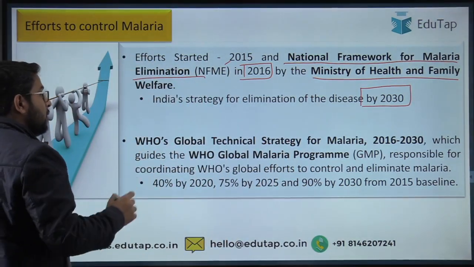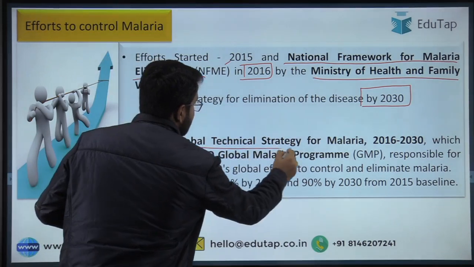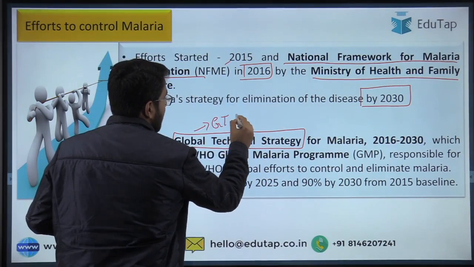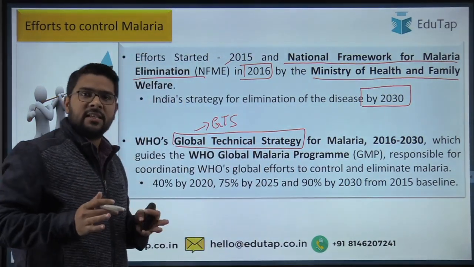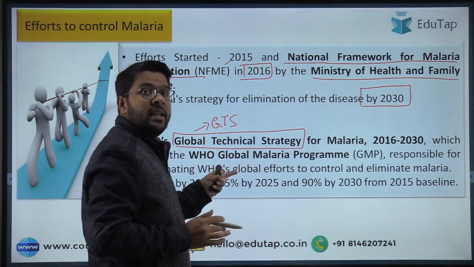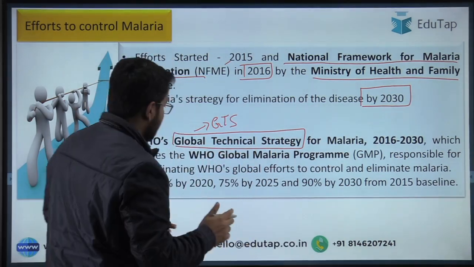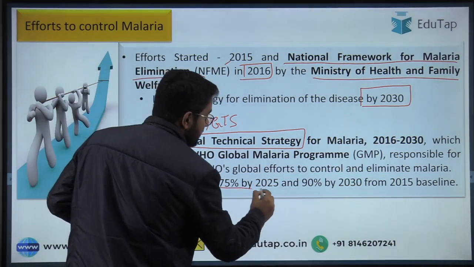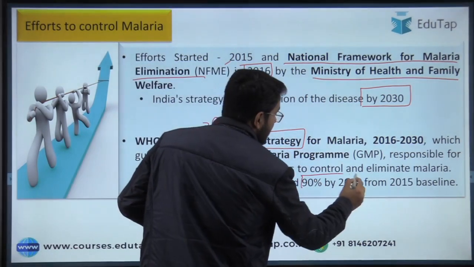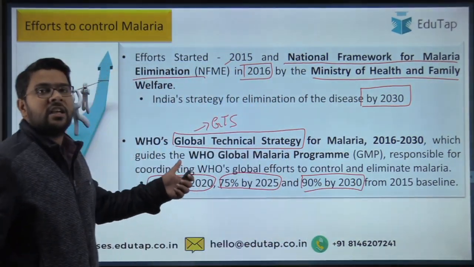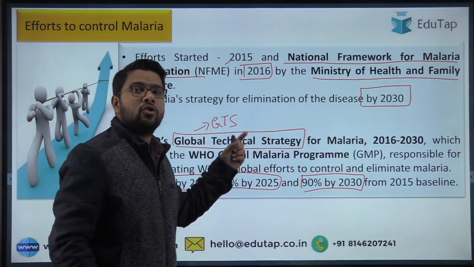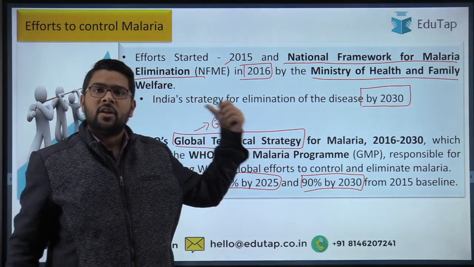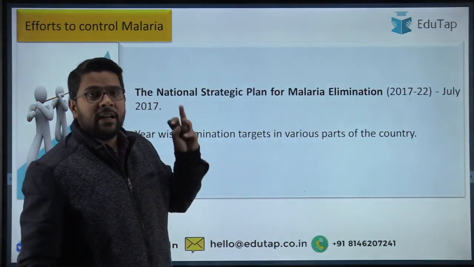Now guys, there is also WHO's Global Technical Strategy for Malaria. You might have come across the term GTS. If it is mentioned as GTS, then it means Global Technical Strategy. Under this, WHO is planning to reduce the number of cases of malaria by 40% from the year 2020, then 75% by 2025 and 90% by 2030. So this is an initiative by WHO, and the national framework for malaria elimination also maps with this global technical strategy. So guys, that was the first initiative.